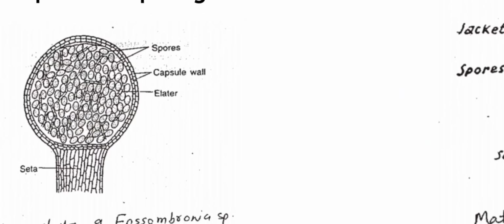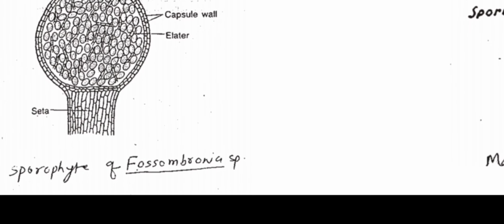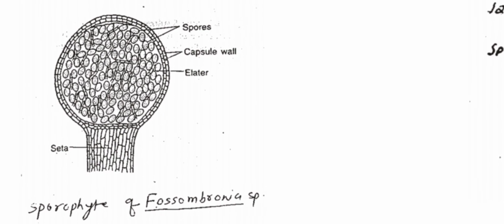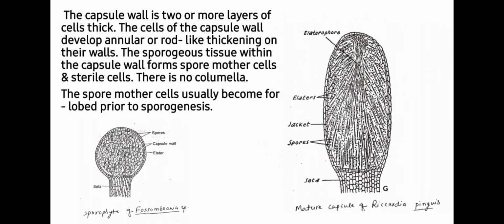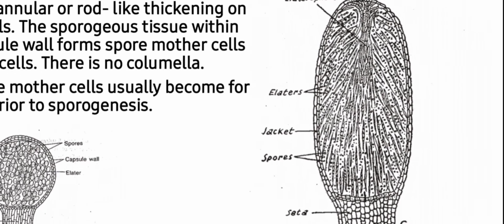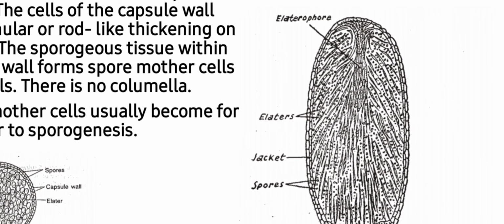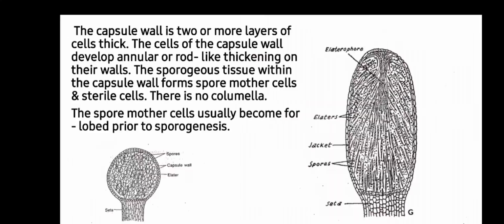So students, you can see here the capsule wall, and inside, the spore mother cells undergo meiosis to form haploid spores and elaters. So you can see, except for spores and elaters, the rest of the structure of the sporophyte is diploid. So this is the globose sporophyte of Fossombronia. Here is the sporophyte of Riccardia. It is oblong, and again it has elaters and spores.